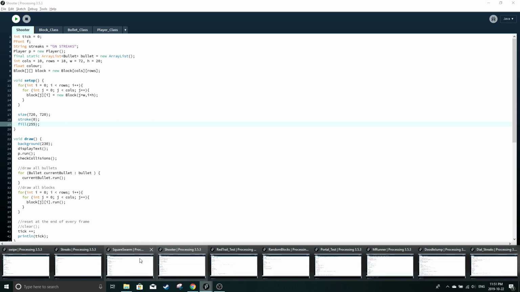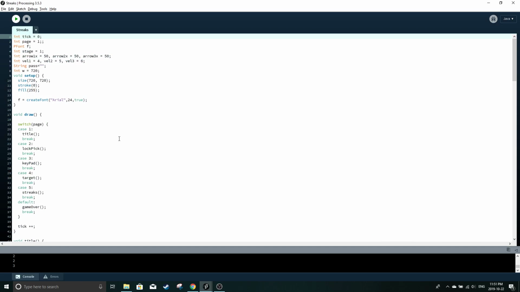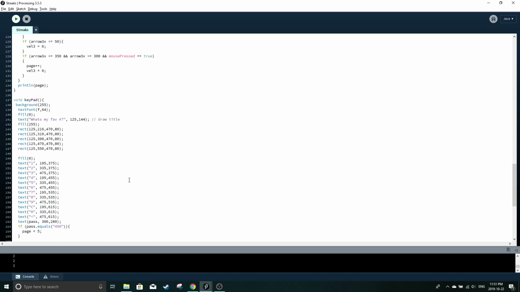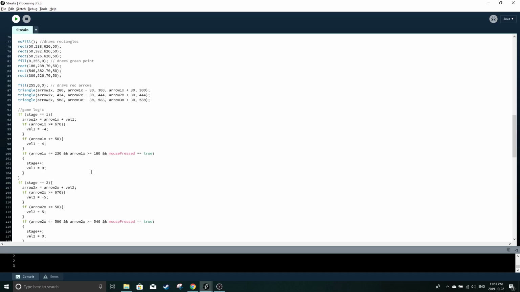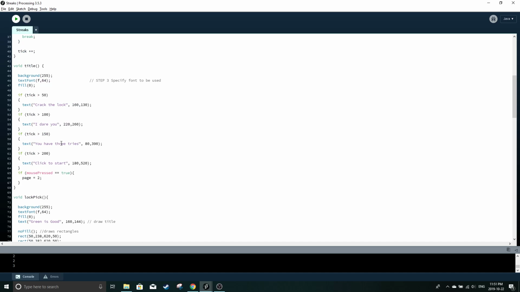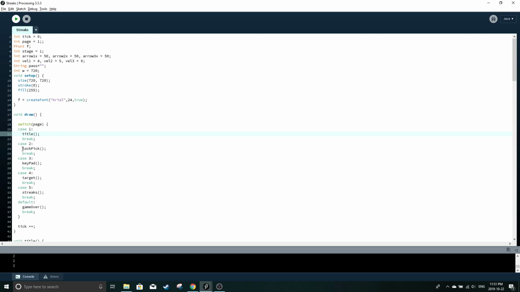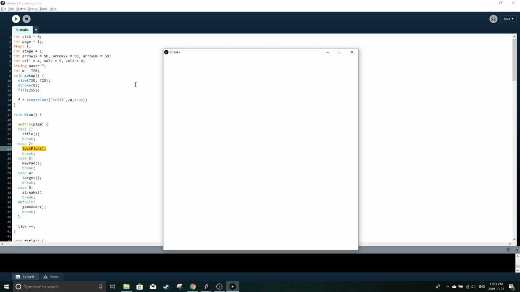Actually, no, the first attempt I made was this. This is the absolute first thing I've ever written in programming. It's complete spaghetti code. Everything's just all over the place. There's one switch statement that's the cleanest thing there is, and then an entire method for every screen, and it was bad, but it was me just learning how to use Processing.